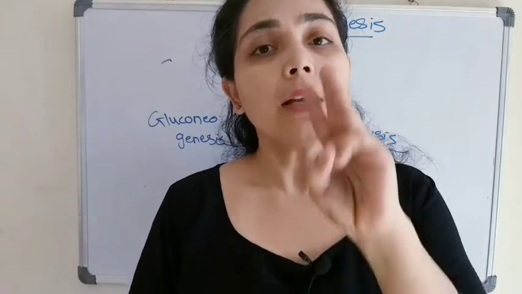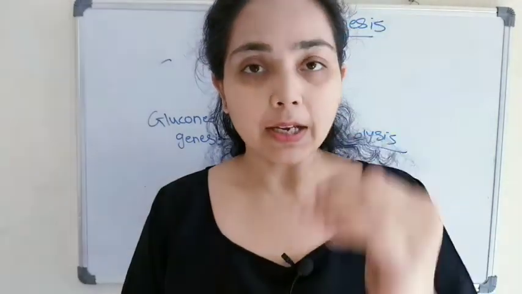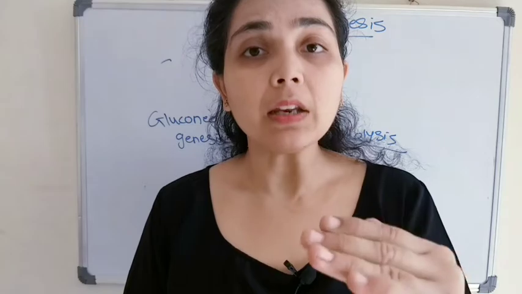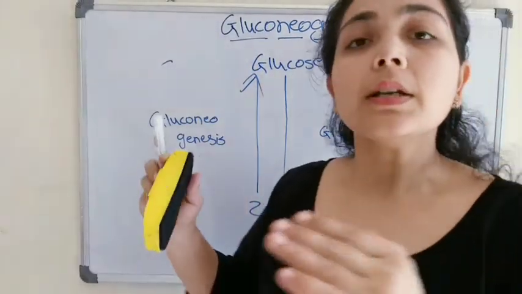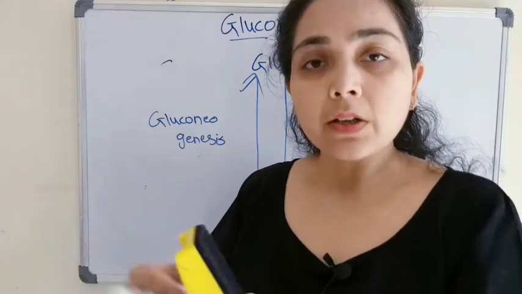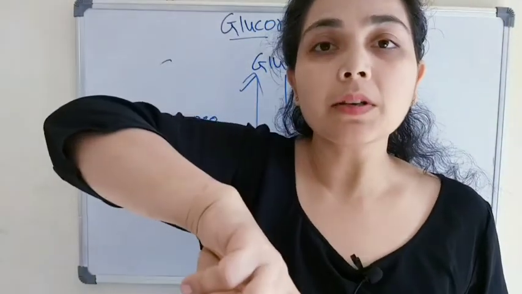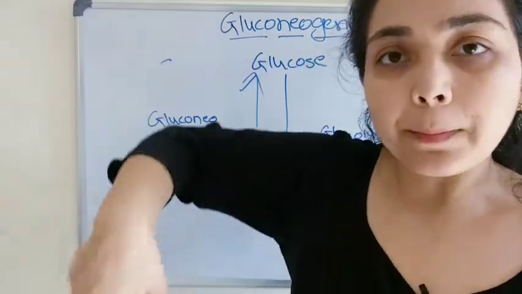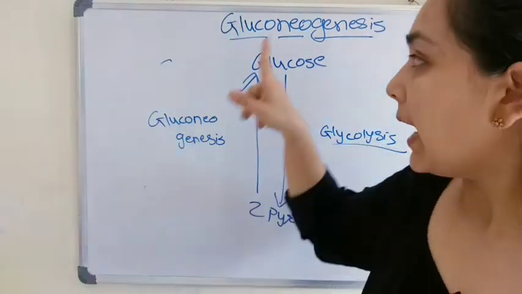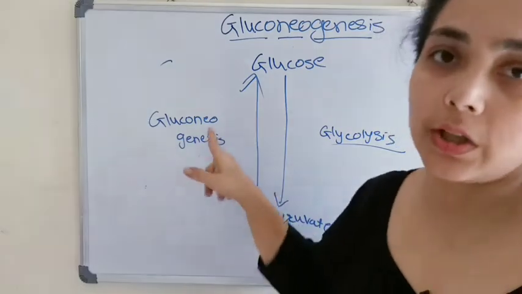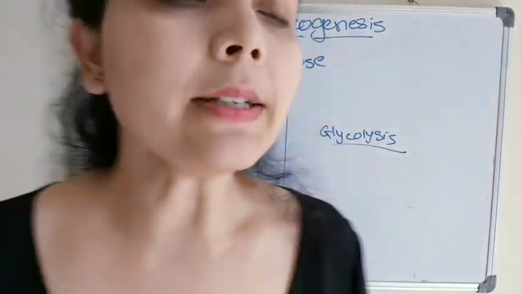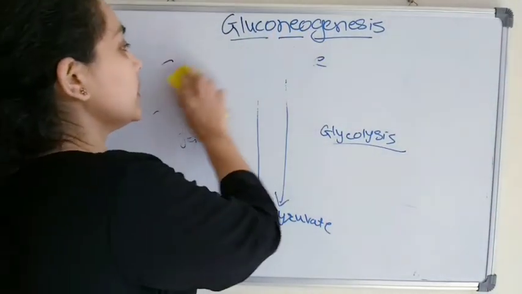So there are a total of 3 irreversible steps in glycolysis. For gluconeogenesis, some different enzymes are present which bypass those irreversible steps and help in the synthesis of glucose. So let's start the process of gluconeogenesis.